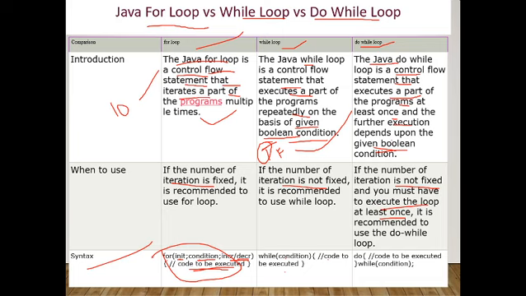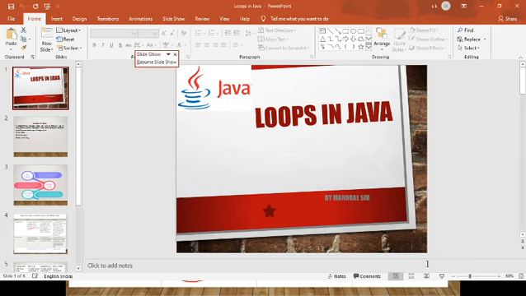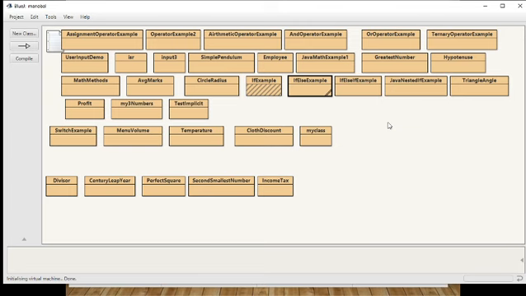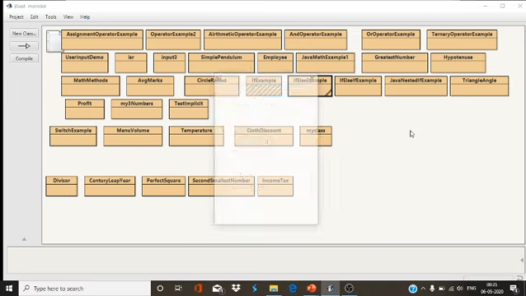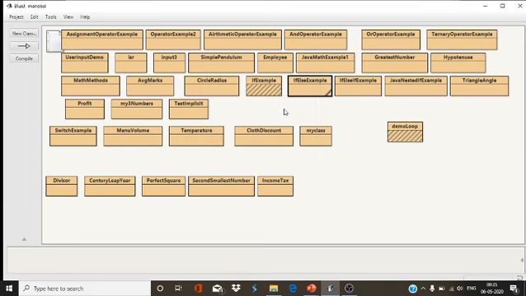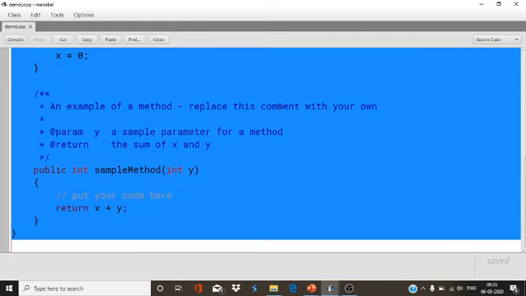Now I will show you an example of for, while and do while using the BlueJ environment. Okay, so let's see how to do that. Take a new class, demo loop. Open it. First you select everything and simply delete it. Now start writing the program.